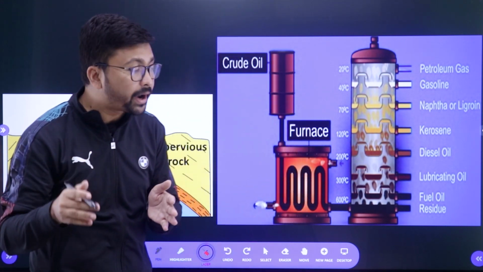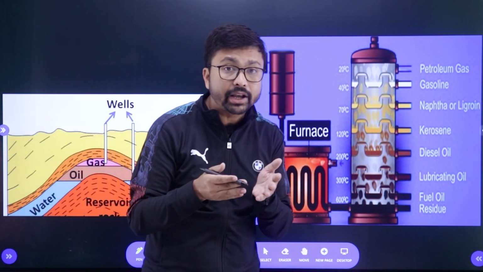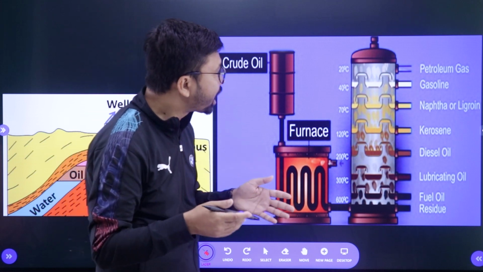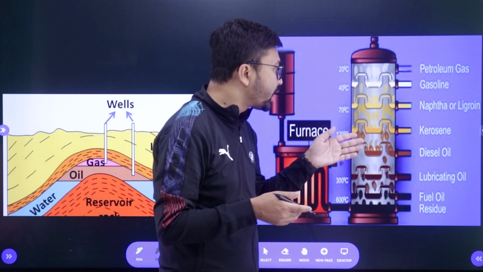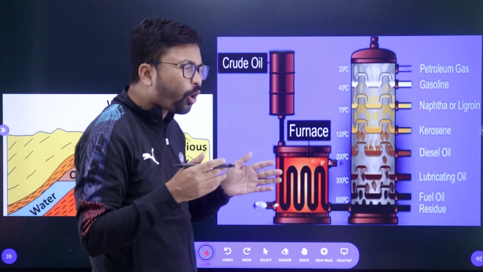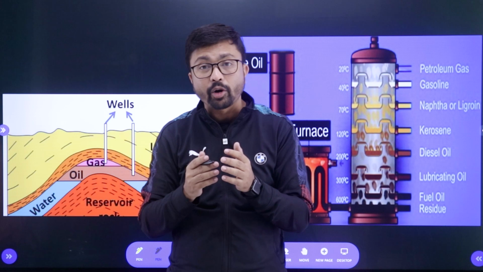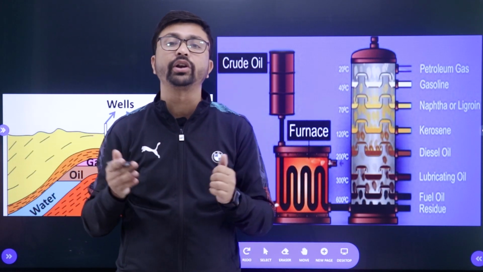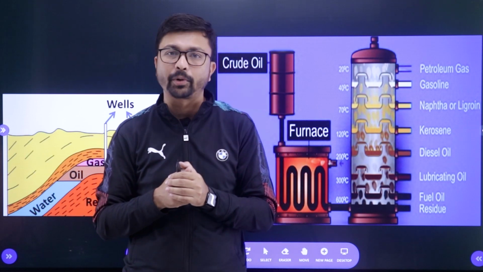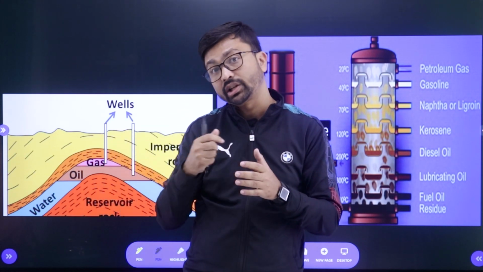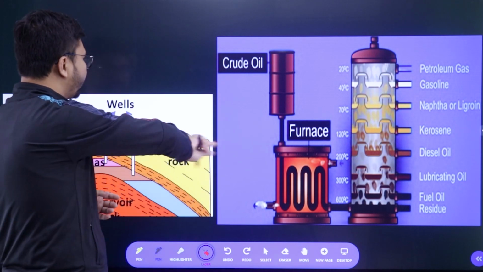In the oil refinery we refine it, and then you will get different varieties of petroleum products, like petroleum gas, gasoline, naphtha, kerosene, diesel, right? All different types of things we will get, and from there as per our needs we will distribute it to different places, right? And lastly we will get different types of byproducts also, like naphtha, charcoal, all different types of byproducts, right?